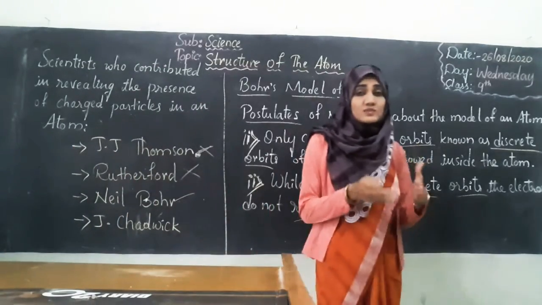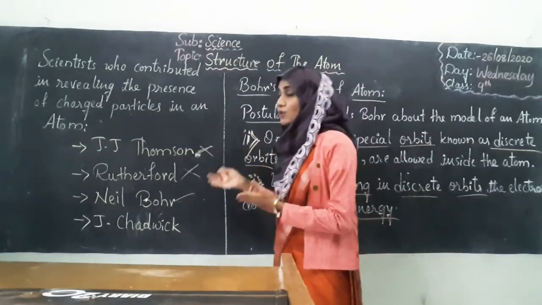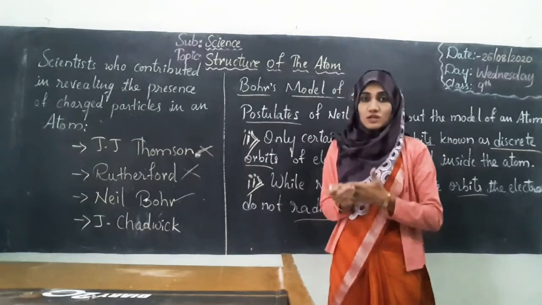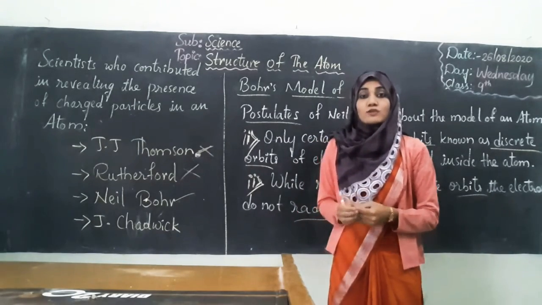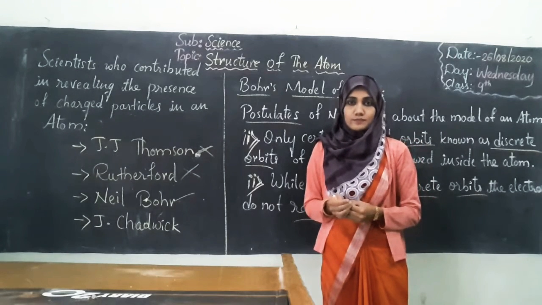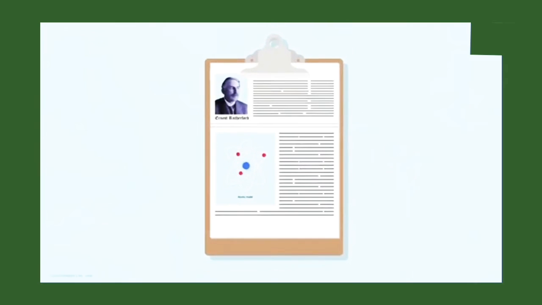To understand this postulate and the work done by so many scientists regarding the structure of the atom, we need to understand this graphically. So here it is. Rutherford's atomic model was quite commendable when it came to explaining the structure of atoms. However, it was not very appropriate theoretically.